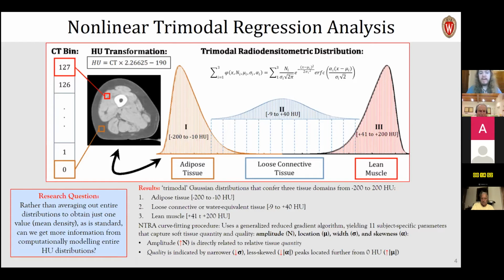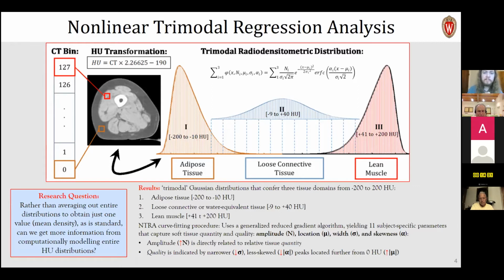If we think about a mathematical representation of these three, understanding that in CT-based radiodensity there is a probability density function that follows a Gaussian type of distribution, we see that we have three different Gaussian distributions that are summative, with adipose tissue and lean muscle tissue being skewed towards the central connective tissue peak.